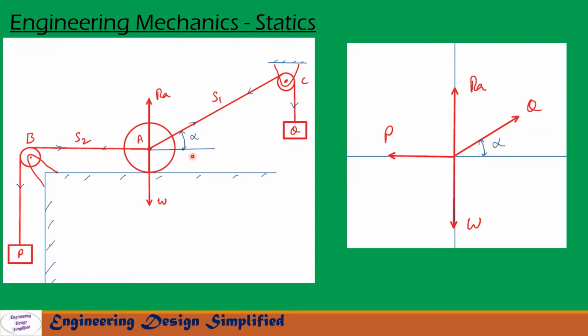Now let us draw the free body diagram at A. At A we have weight W acting downwards, RA, the reaction between the ball and the horizontal plane, acting upwards as shown here, and on this side S1 and on this side S2. Let us transfer all these forces and reactions to the XY plane. On this XY plane we have weight W acting downwards, RA acting vertically upwards, P acting in this direction horizontally and Q acting in this direction. The angle between the horizontal and Q is alpha.